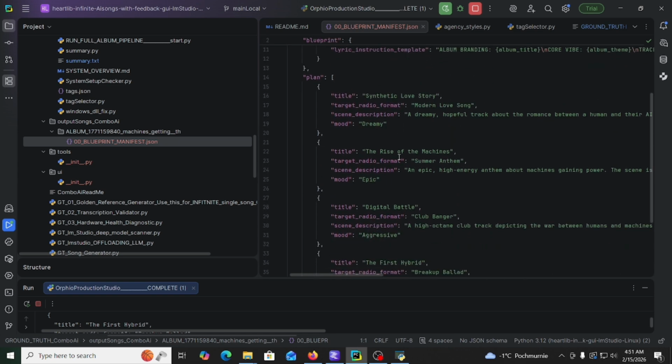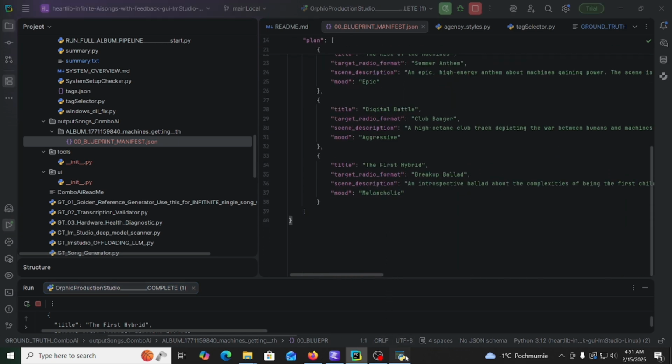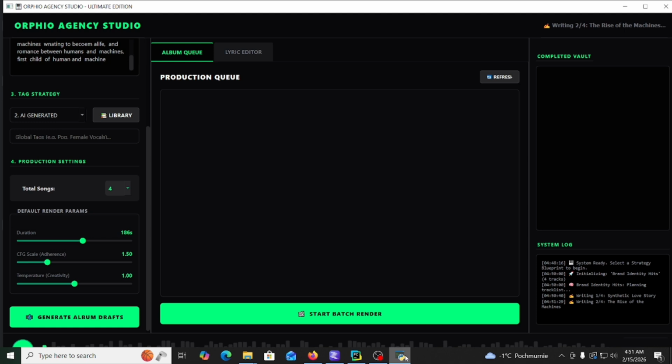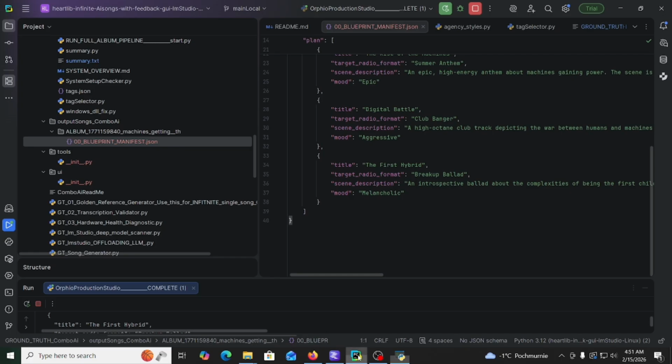So this is the plan, and right now the system is going to generate each song from the plan. As you see, the first song draft was generated. Now we are generating the second one.